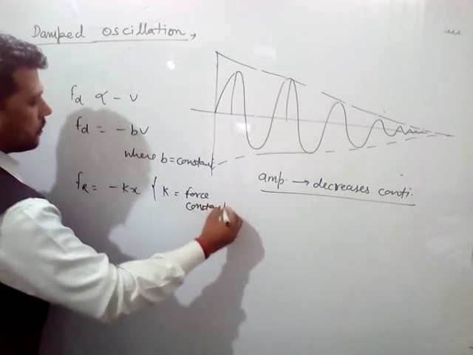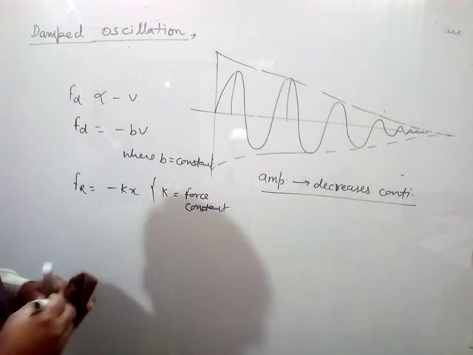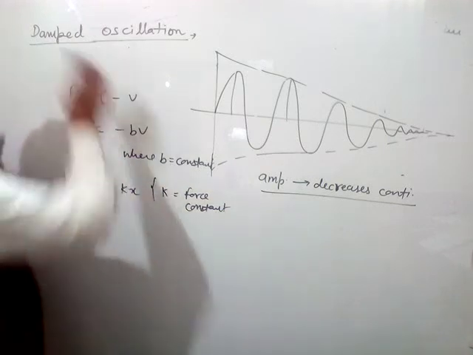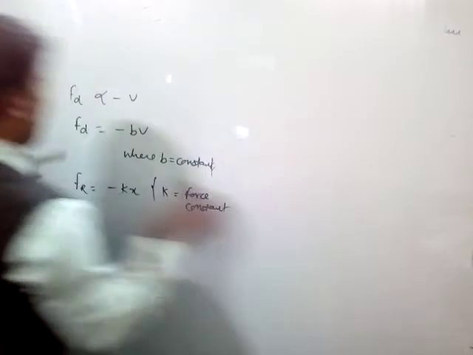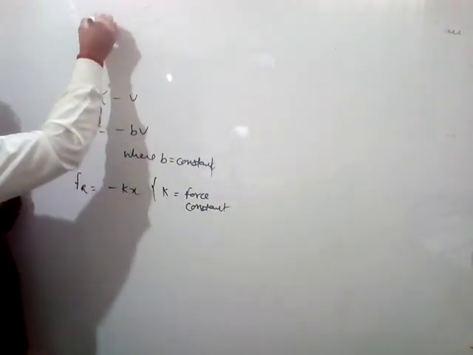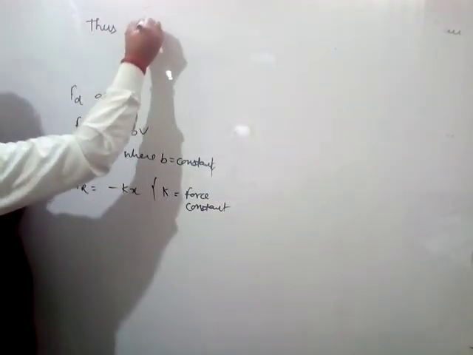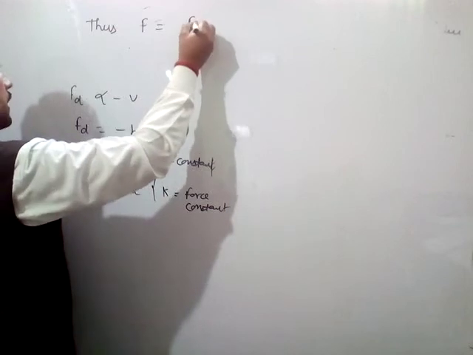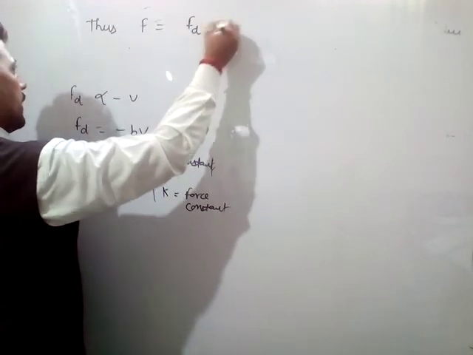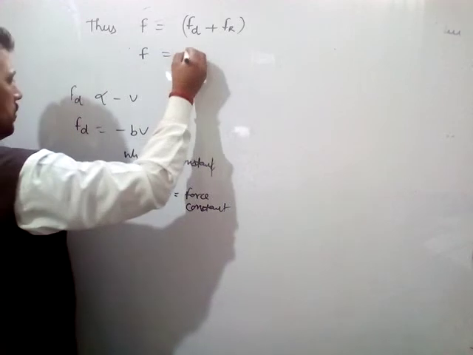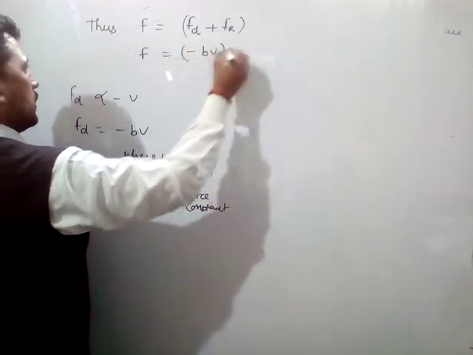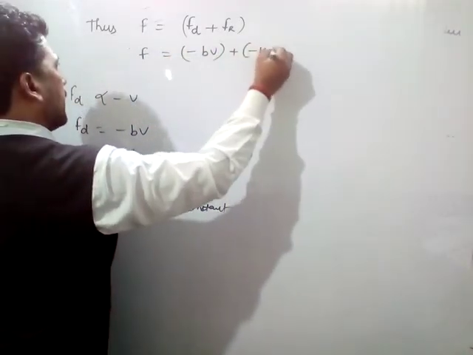So according to this, the resultant force will be F equals Fd plus Fr, which equals minus bv minus kx.